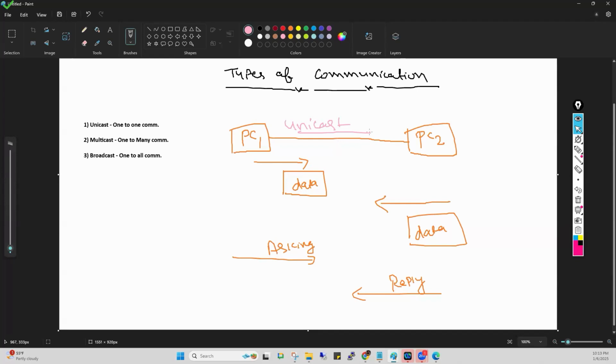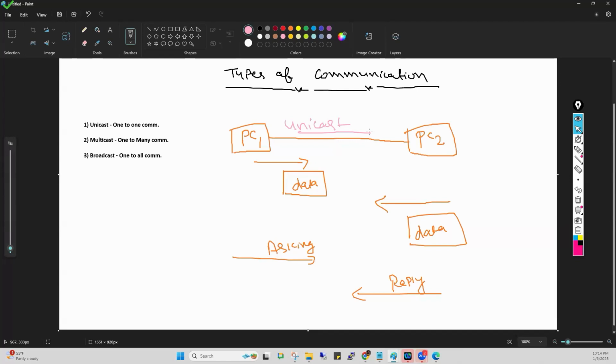So how can you define the unicast, guys? Unicast communication basically involves sending the data packet from one sender to one specific receiver. That is called unicast communication. Is this clear to all of you? So PC number 1 is sending the data to a specific user, that is PC number 2.